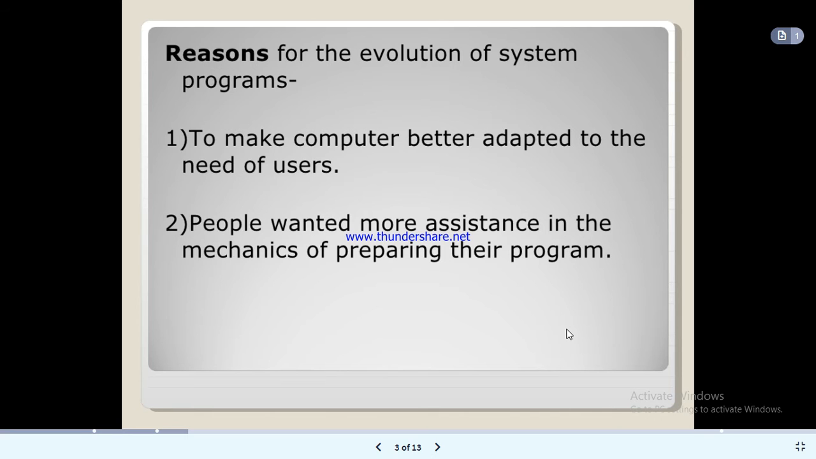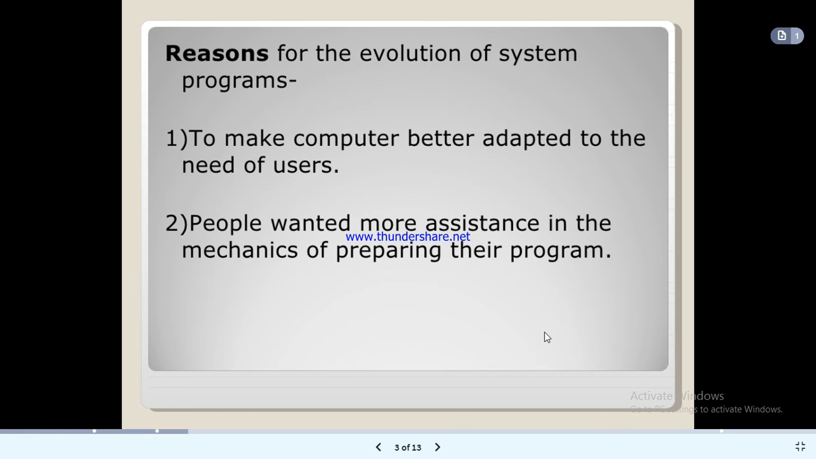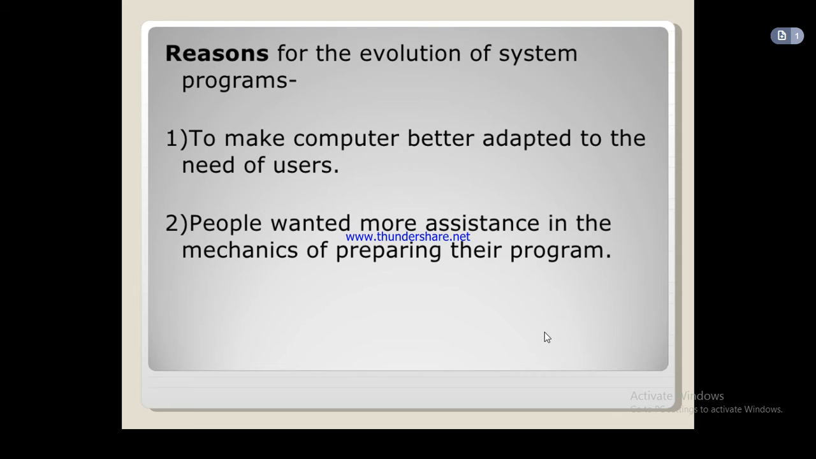Reasons for the evolution of system programs. First, to make a computer better adapted to the needs of users. This is why there is a need for the evolution of system programs, because nowadays computer applications should be adapted as per the needs of users. And the second reason discussed here is that people wanted more assistance in the mechanics of preparing their program.